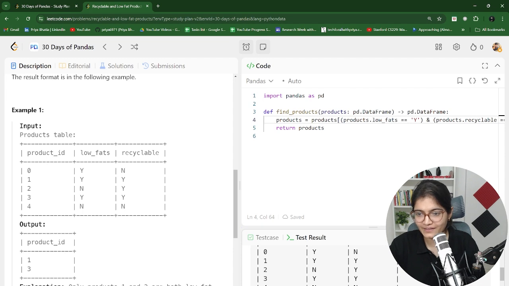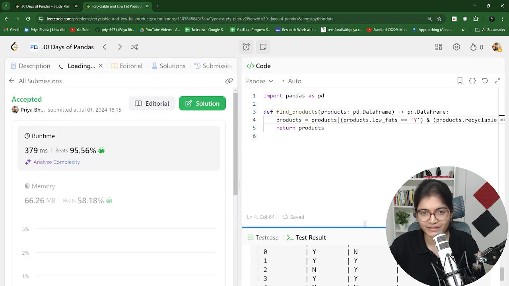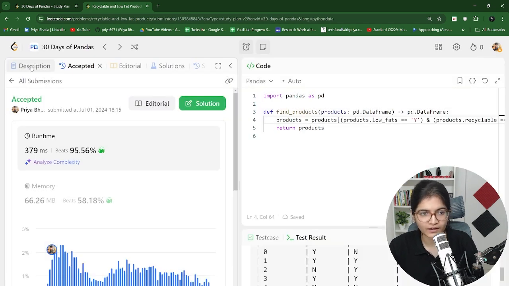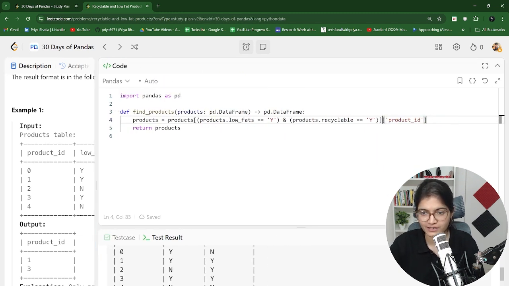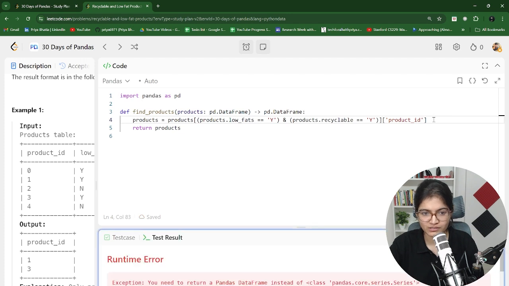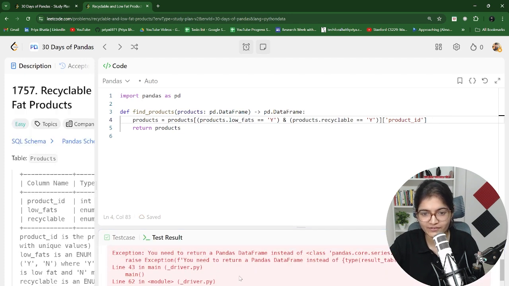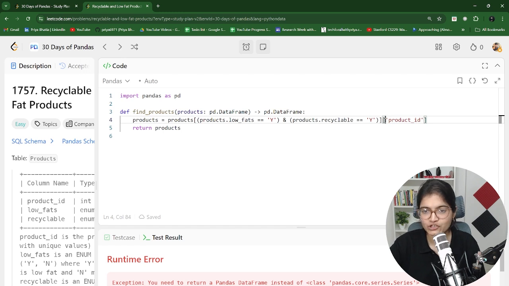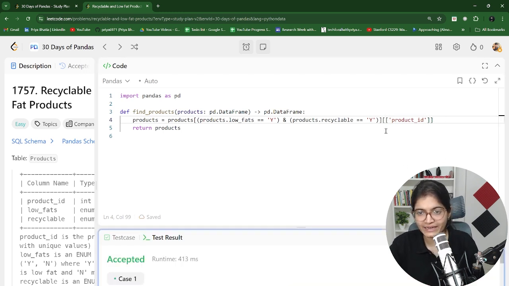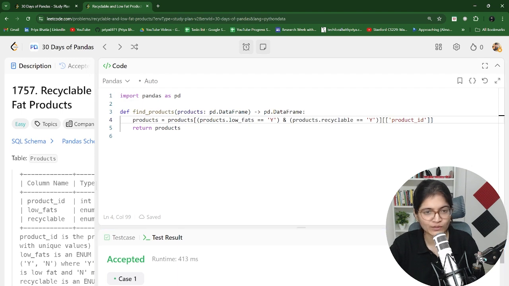So why is it fine? Let me just try to first of all submit this. Why is it fine? Because if you take a single bracket here, then it will show the error, because the conversion will be done in the form of a series. In that case, single dimension. You can see it is showing the result as a series. So to convert it into 2 dimensions, let's do one thing. That's what I have done. Convert it into 2D by taking 2 brackets, and then the things will be done, right?